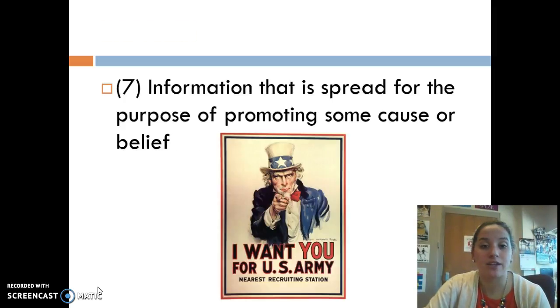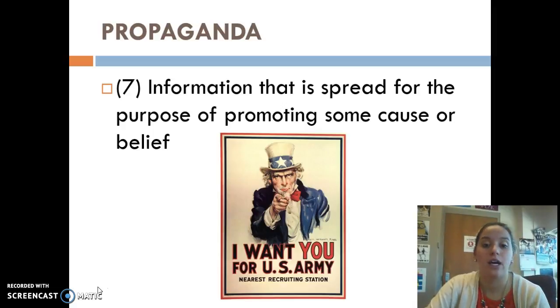All right, information that is spread for the purpose of promoting some cause or belief. If you don't know this by now, get it in your head. Propaganda. Okay, remember the "you can do it" sign that you see on the poster on my wall, as well as the "I want you" for U.S. Army. This is another propaganda poster, both used during World War II.